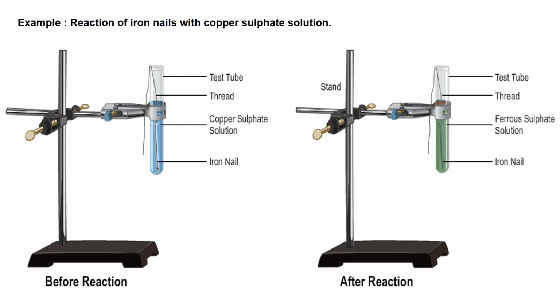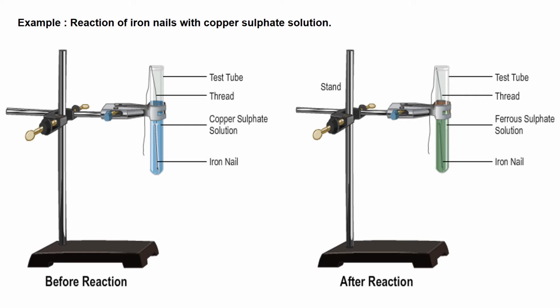Now, reaction of iron nails with copper sulfate solution. Let us write the formula for that and understand what happens. Look at the diagram in this and you can easily understand what we are going to do. We are taking a stand and we are keeping one test tube, half filled with copper sulfate solution.